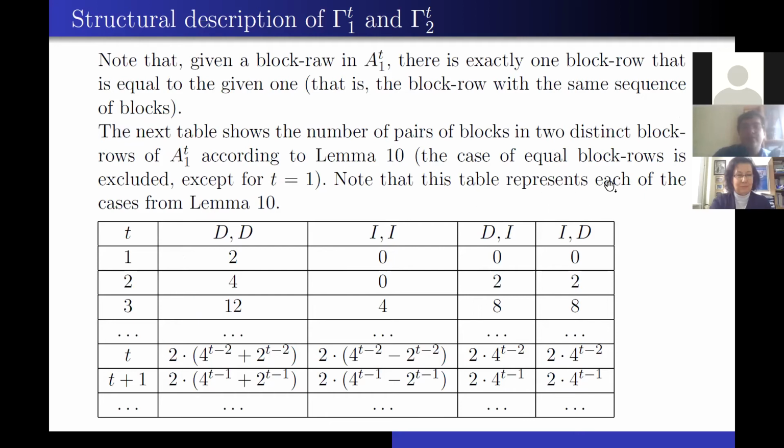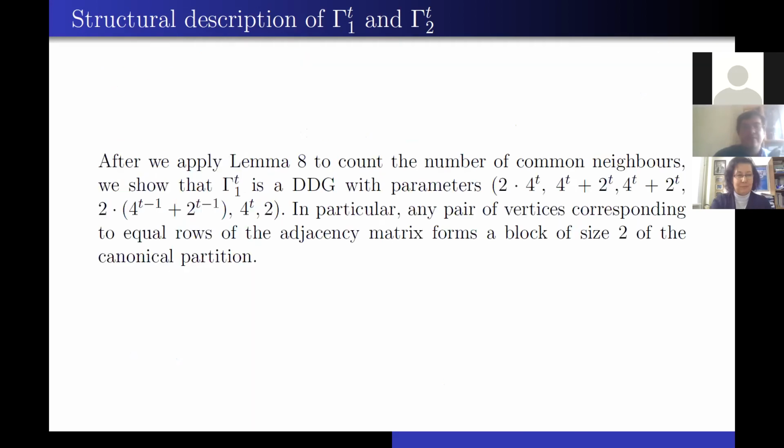Note that this table represents each of the cases from lemma 10. So all cases give the same number of pairs. And we just apply the formulas from lemma 2, and we have this nice number of pairs of blocks.